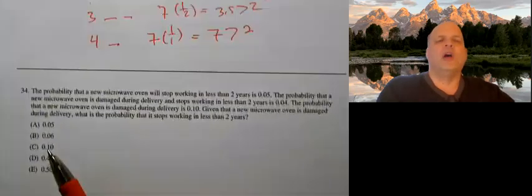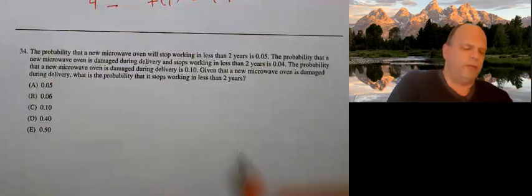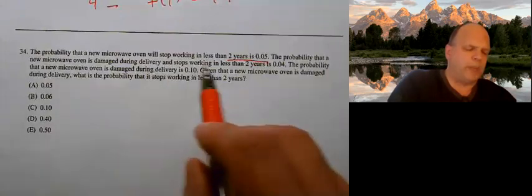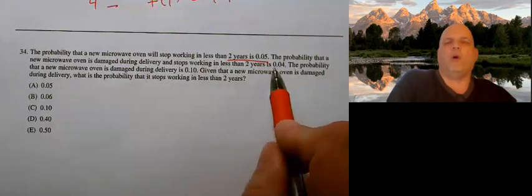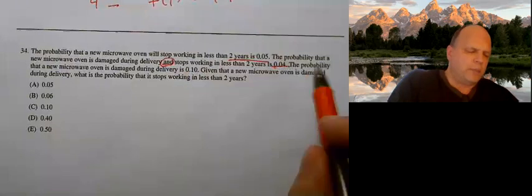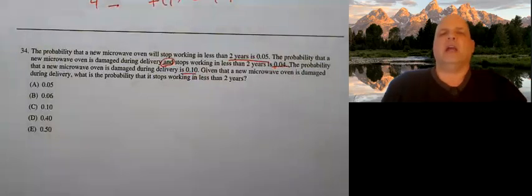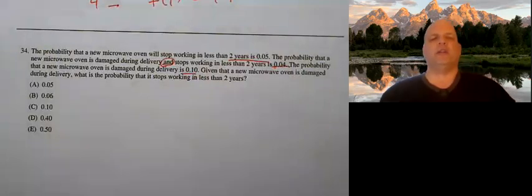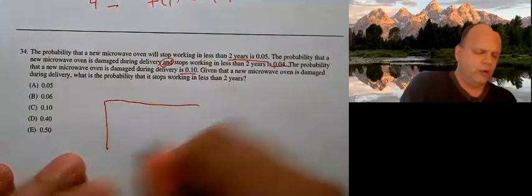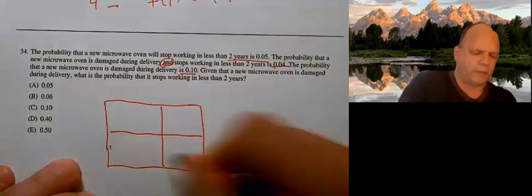All right, number 34. The probability that a new microwave oven will stop working in less than 2 years is 0.05. The probability that a new microwave oven is damaged during delivery and stops working in less than 2 years is 0.04. By the way, this has an and here, that's important. The probability that a new microwave oven is damaged during delivery is 0.1. And we have, given that a new microwave oven is damaged during delivery, what's the probability it stops working? Well, I basically have two different things going on. I can have a damaged microwave, or I can have a microwave that stops working.